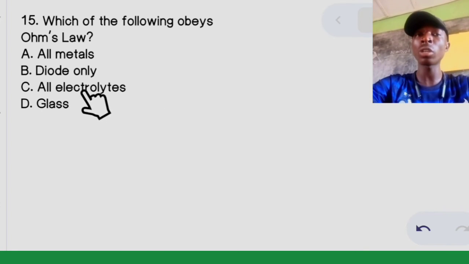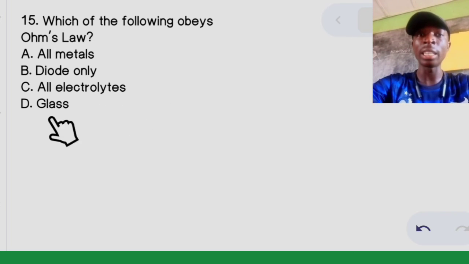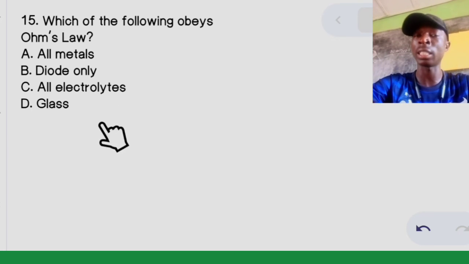Don't be confused when talking about electrolytes. They are those that conduct electricity when they are in molten form. And glass is an insulator, that is a poor conductor of electricity.